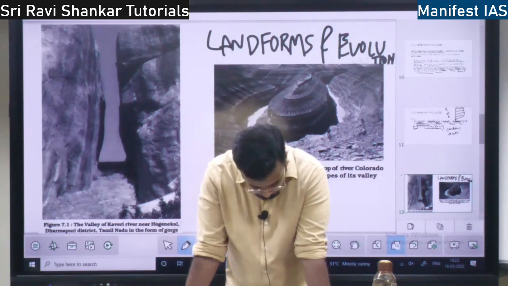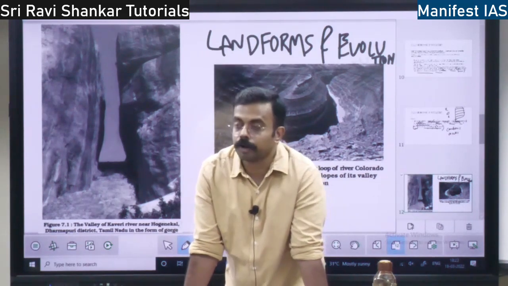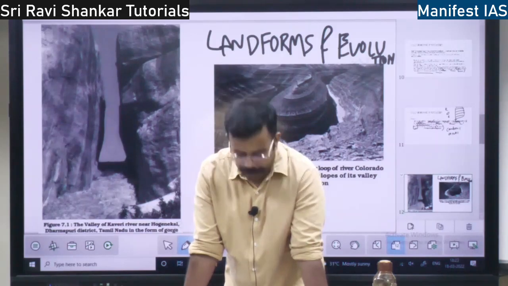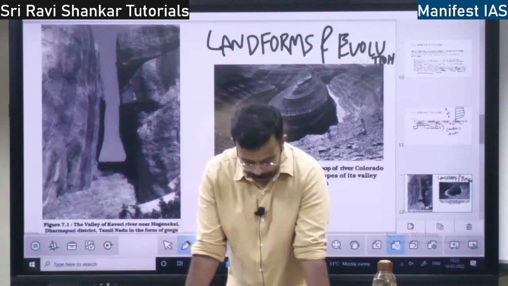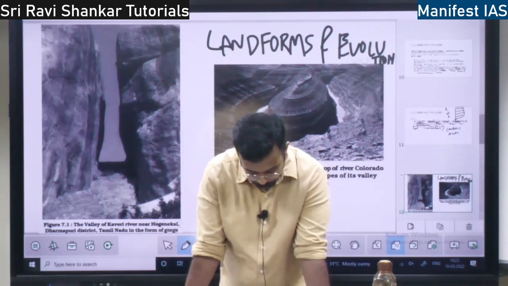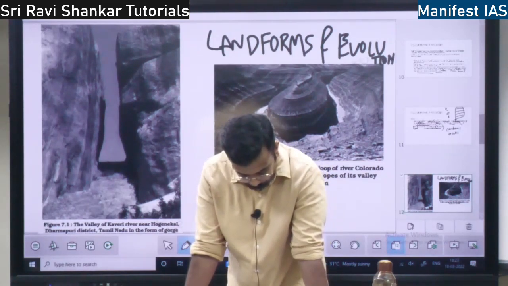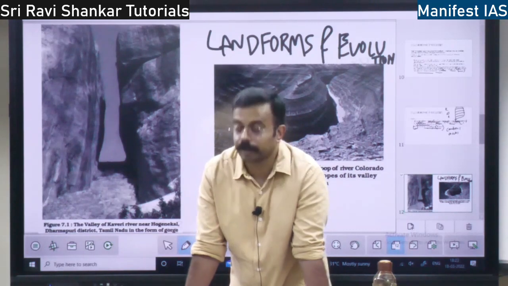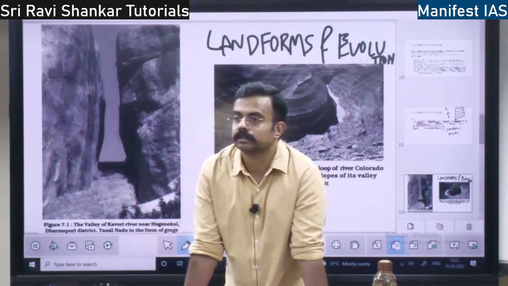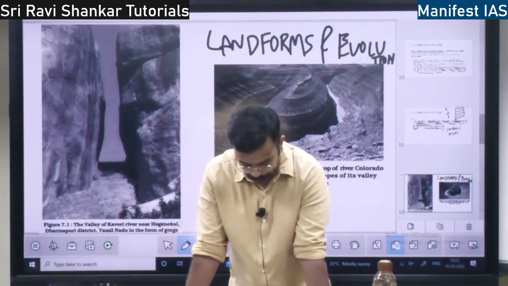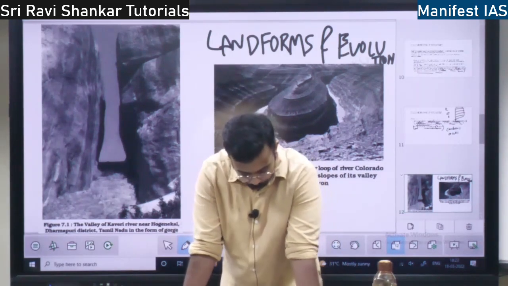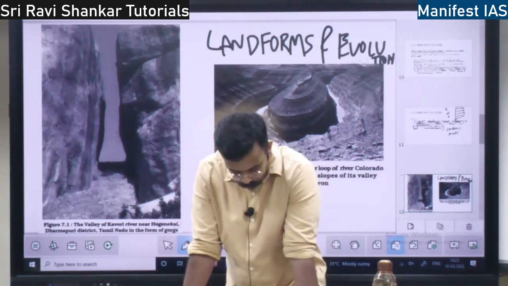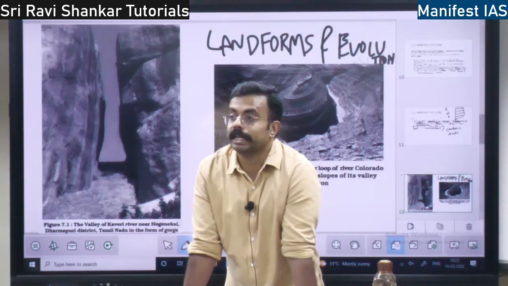Each landform has a physical shape, it has a size, and it has its own materials. Various materials form the landform, right?